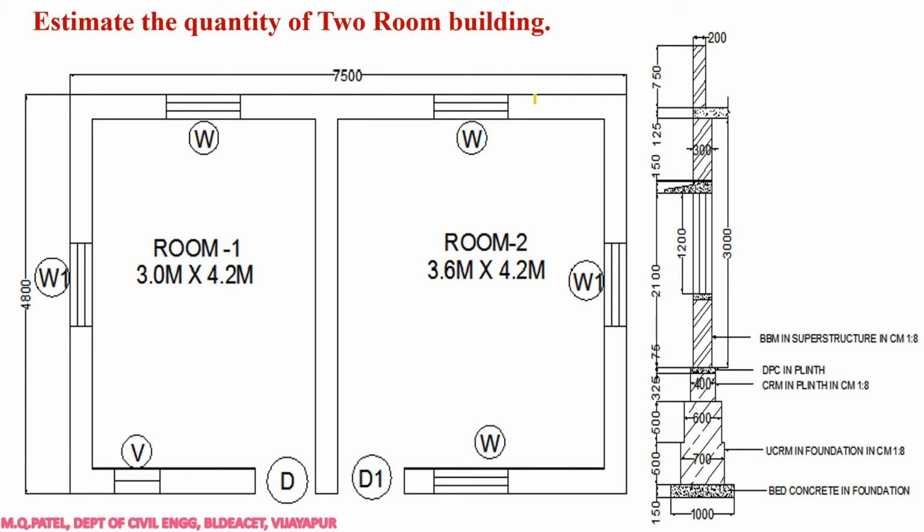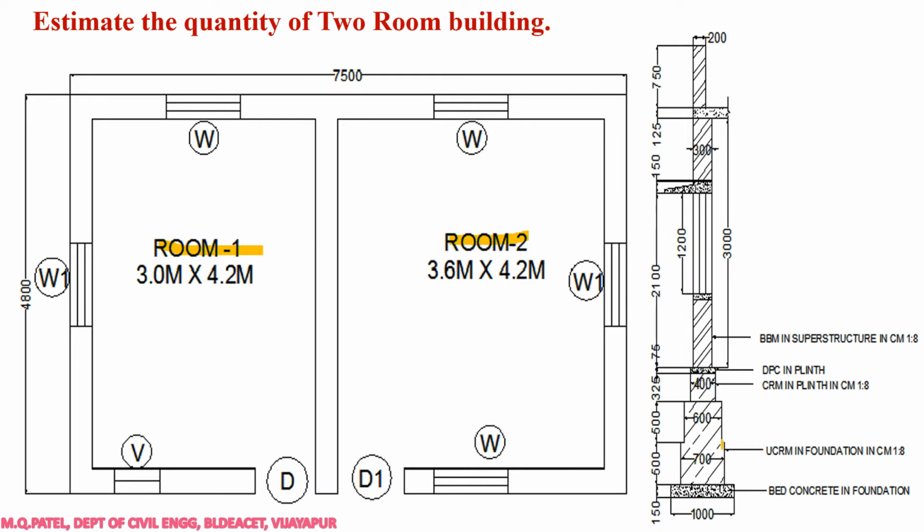So this is a two-room building. This is room number one and room number two, with different sizes. We have certain doors, windows and so on. You can see this is the section which is giving us all the details, right?